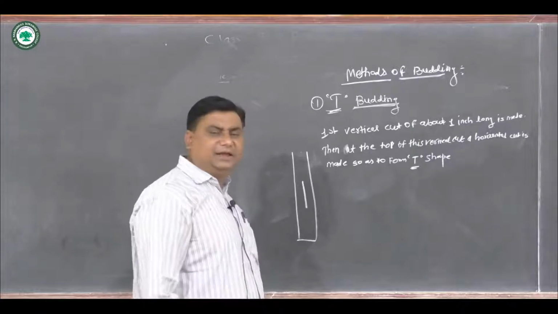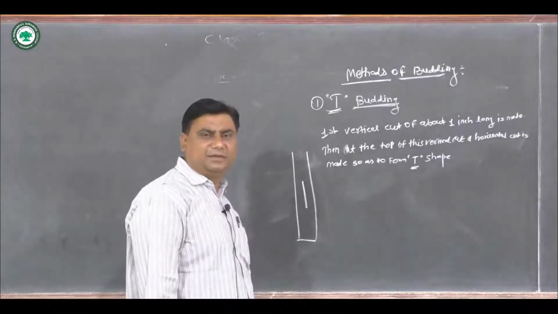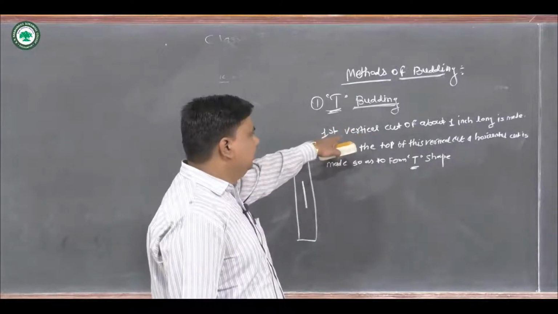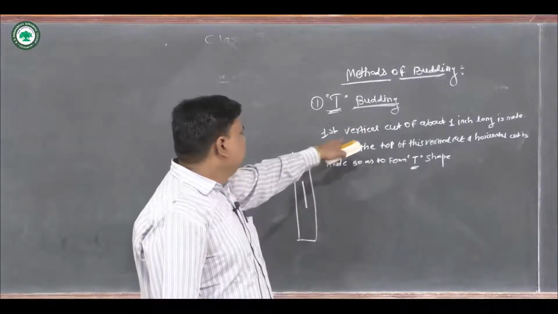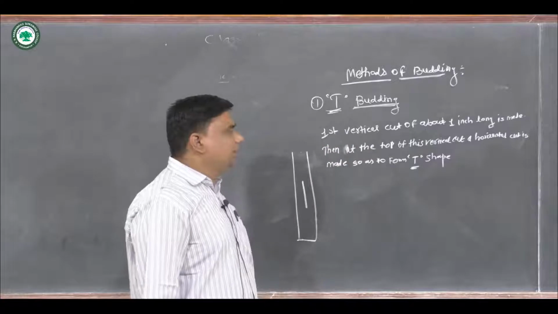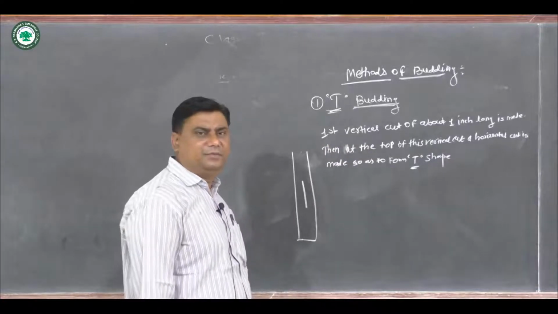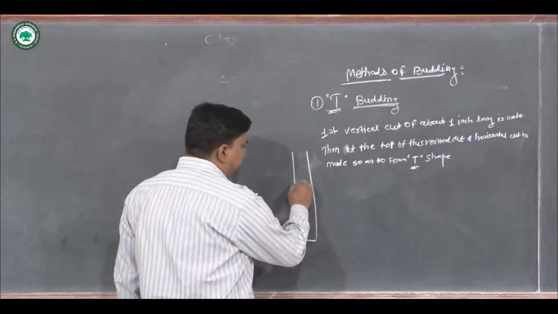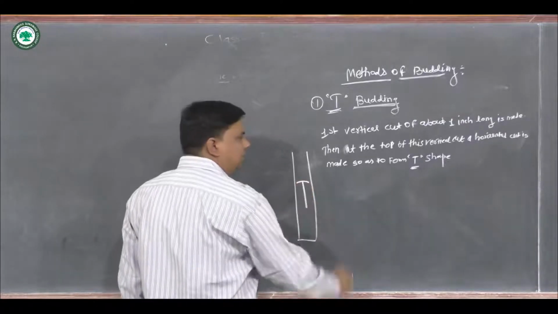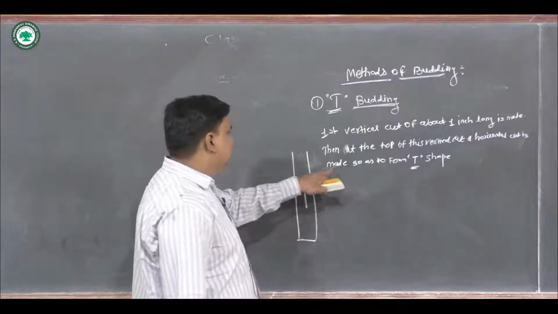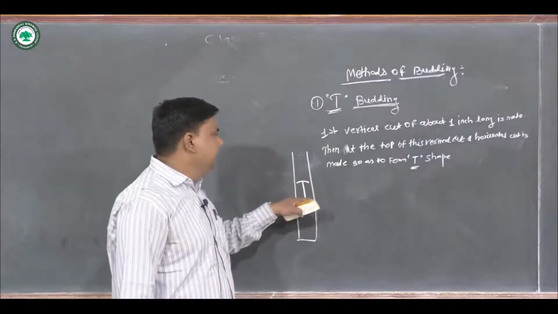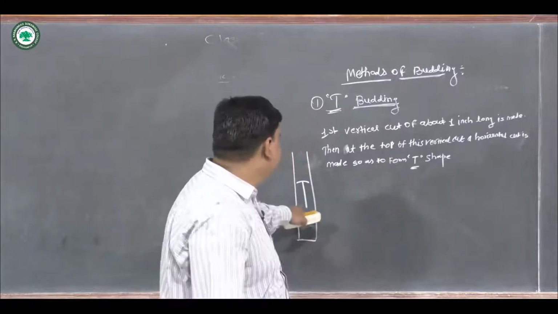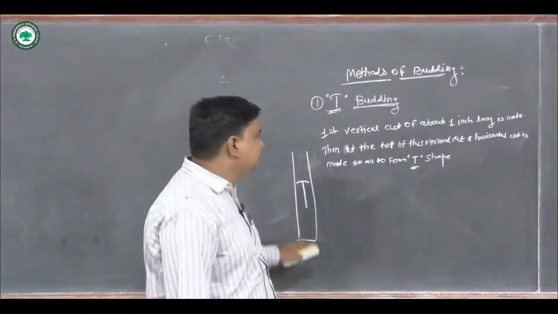Here a very simple technique is there. First of all, a vertical cut of about 1 inch long is made. Then at the top of this, a horizontal cut is made so as to form the T shape. Here you can see the T shape.